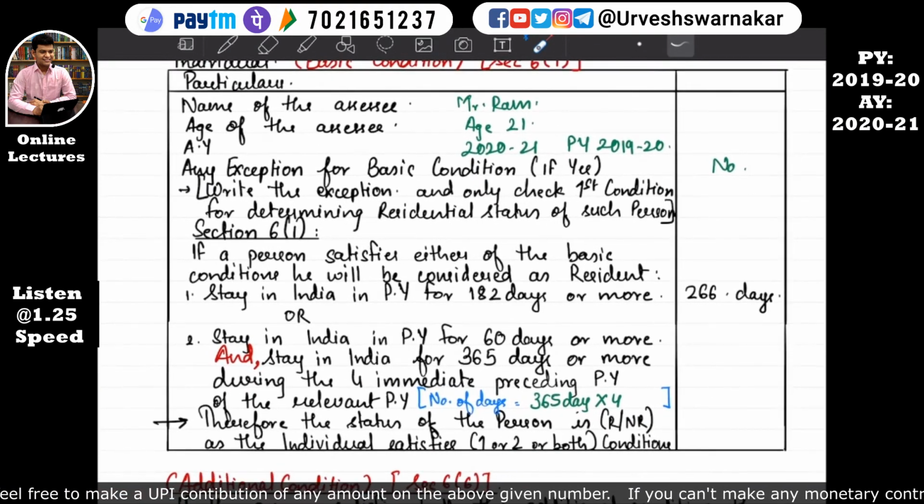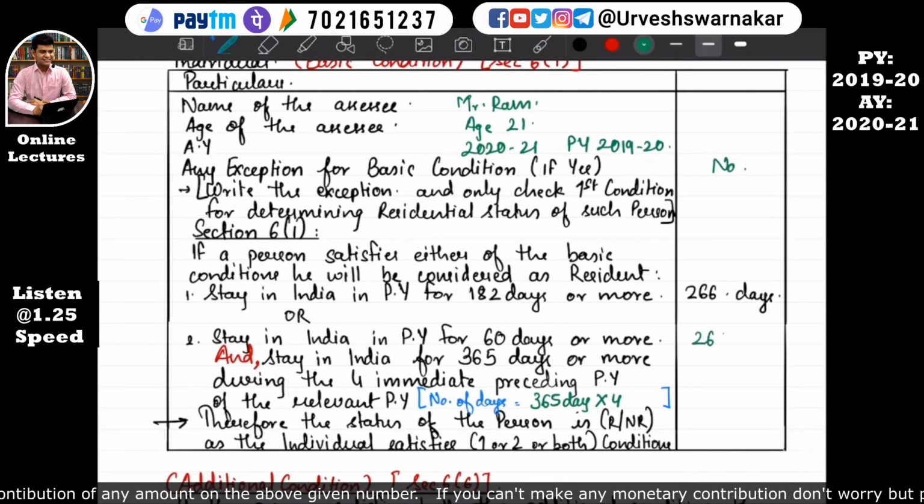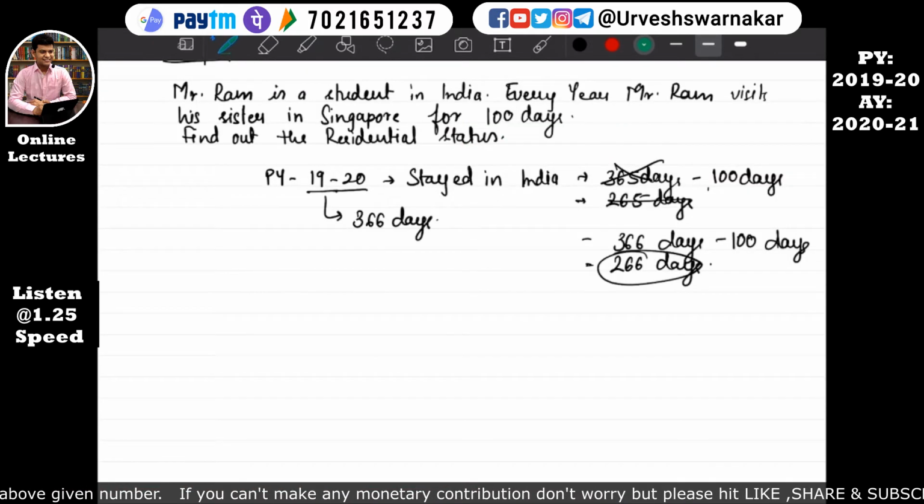Okay, but I'll recommend it is better to calculate the second condition also. So basically, here in the first part you would have to write 266 days only, because he stayed in India in the previous year for 60 days or more; he has stayed for 266 days. And he visits his sister in Singapore for 100 days.